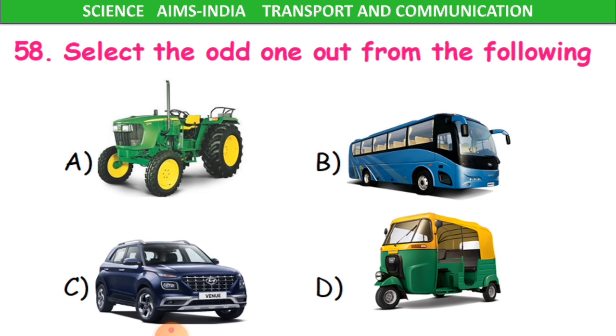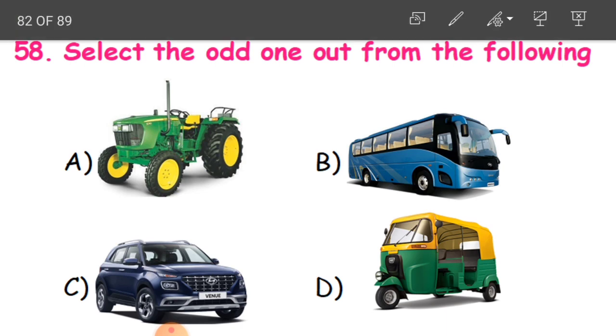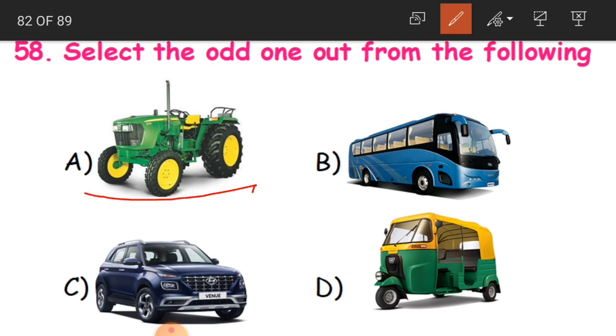Now 58th one. Select the odd one out from the following. What is it? See, this is a tractor, this is a bus, this is a car, this is an auto rickshaw.